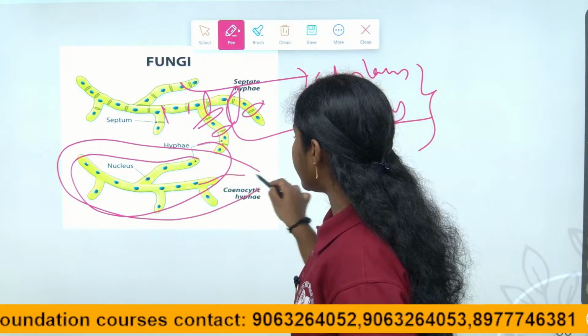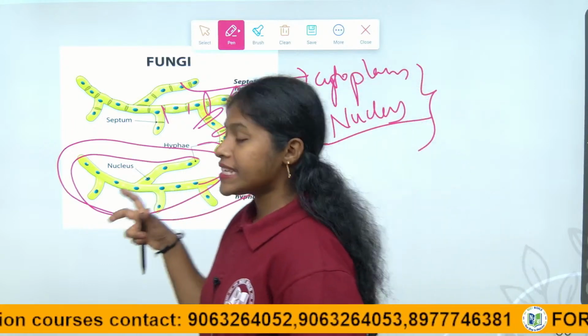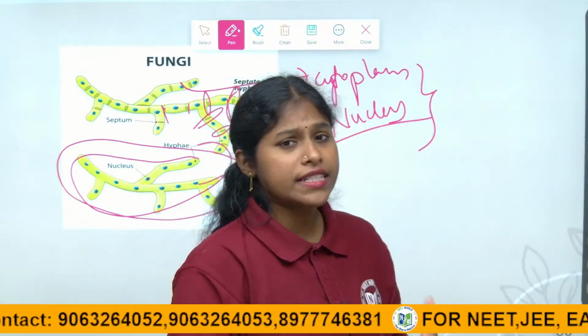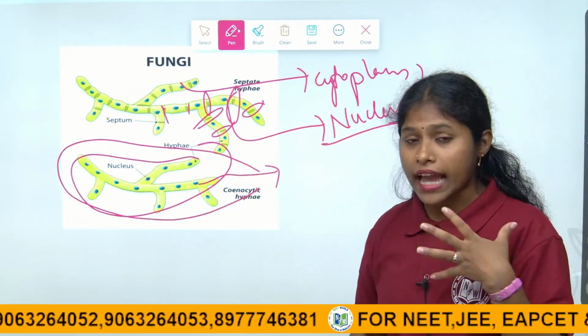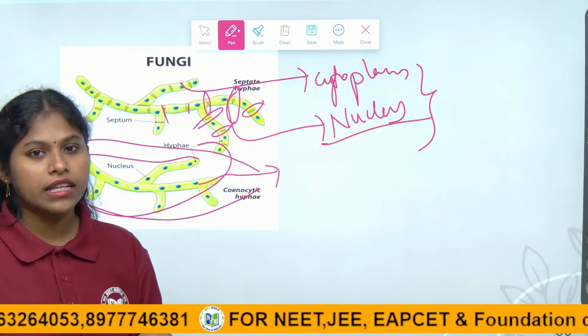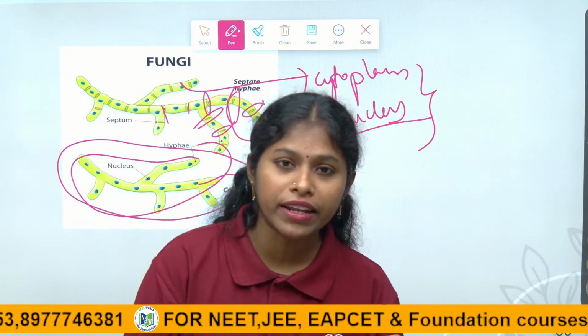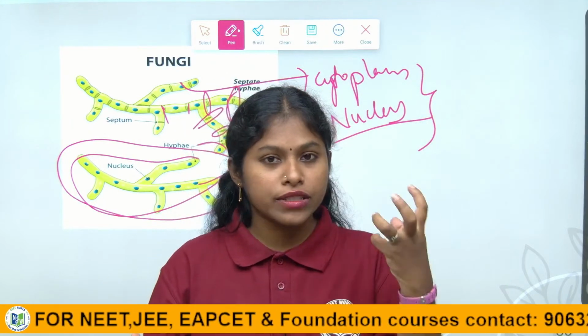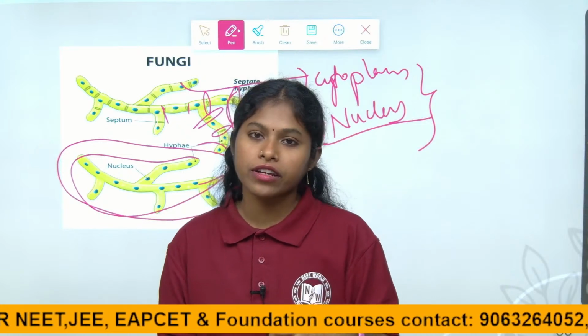What are the characteristics of the septate and aseptate mycelium? The mycelium releases enzymes, thereby it breaks down complex substances into simple substances in a utilizable form for the fungi.